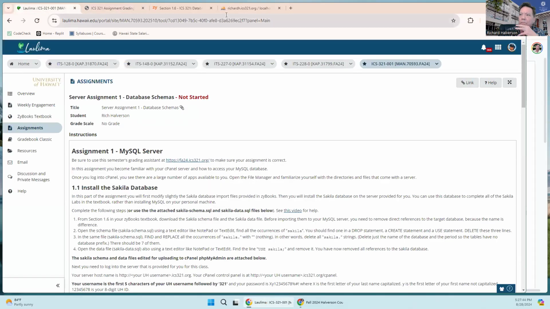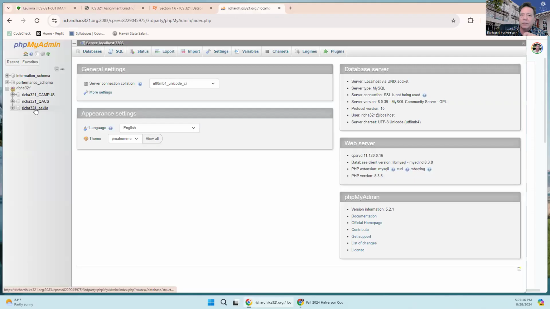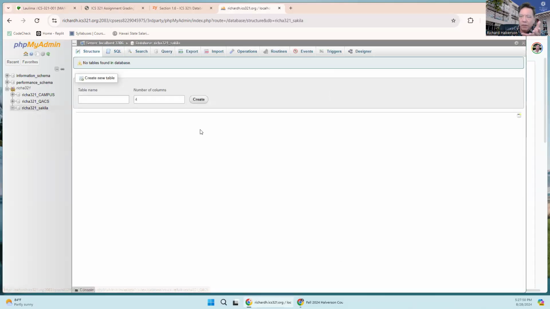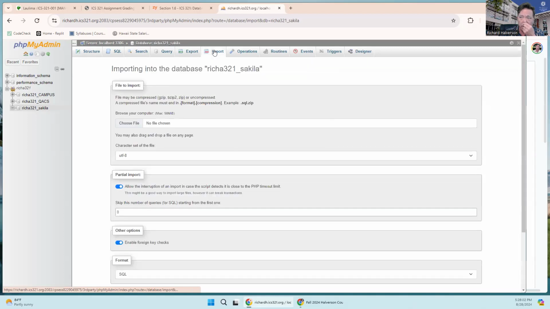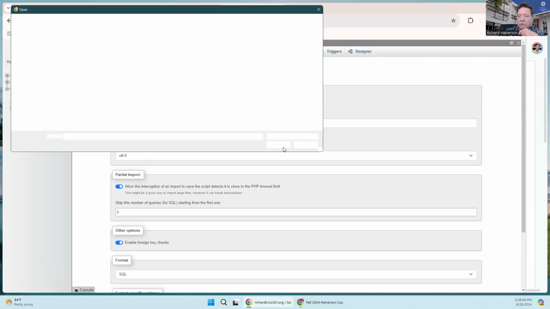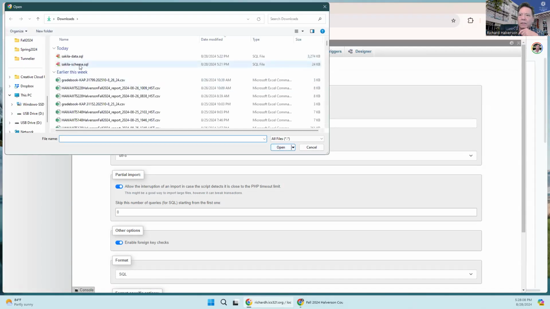Okay, so here we are. So this is Sakila. Now click on Sakila, and there's nothing. So now we're going to import that. First, we import the schema. So click on import. Make sure you're in Sakila. Click import and file to import. Click choose file and find the schema.